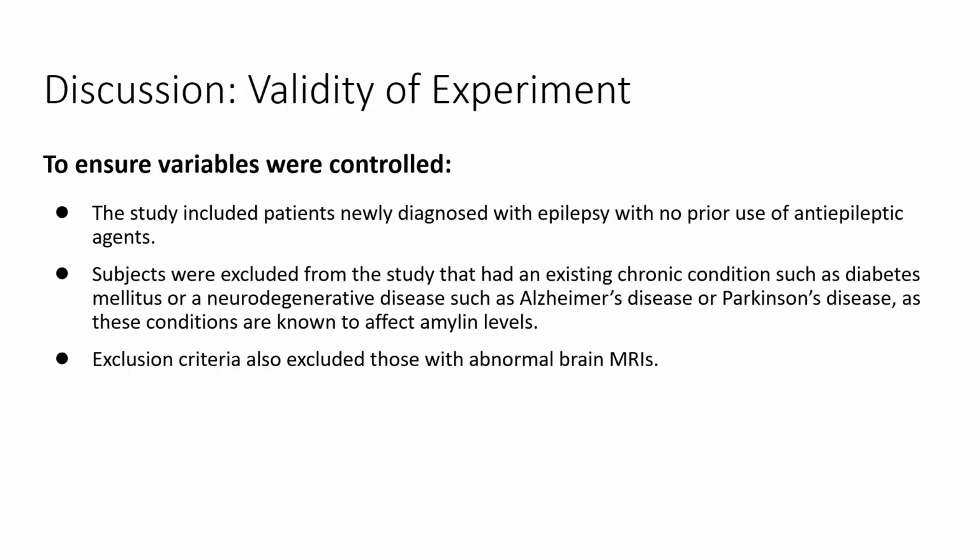The experiment was valid as multiple variables that are known to affect amylin levels were controlled. The study only included patients with newly diagnosed epilepsy who had not yet undergone treatment with anti-epileptic agents. Subjects who were excluded from the study included those with existing conditions such as diabetes mellitus, Alzheimer's or Parkinson's disease, along with those who exhibited abnormal MRIs.